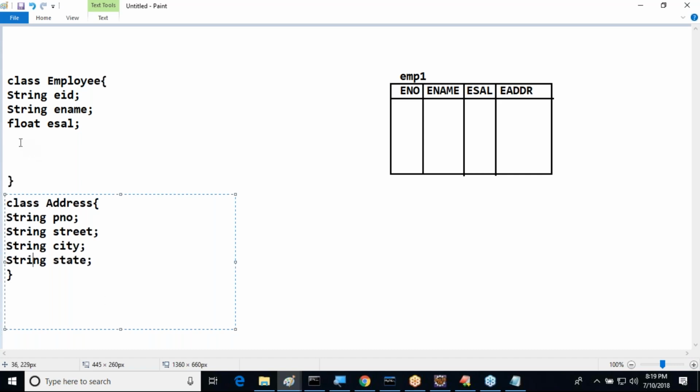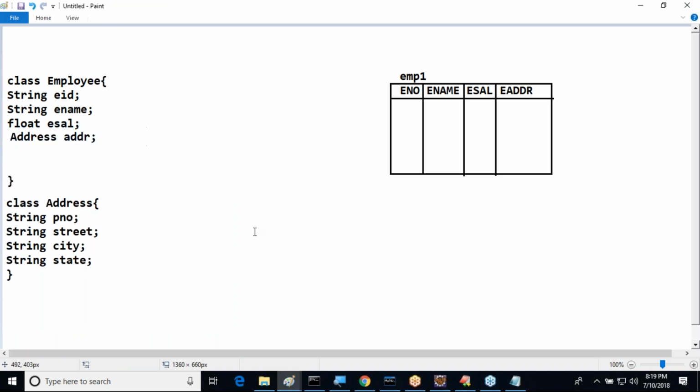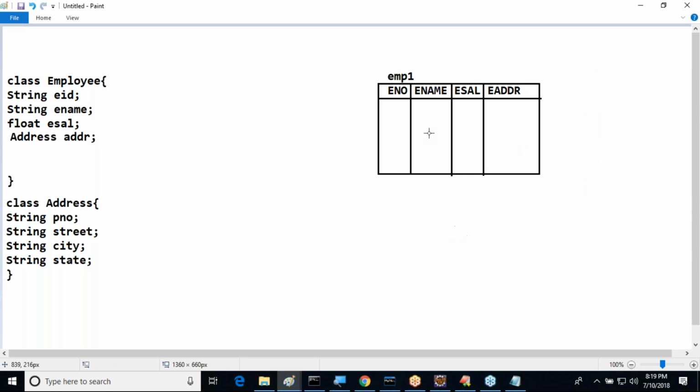Then immediately, in class Employee, we are going to declare it as Address EADDR directly, like this. Tell me, how are we able to represent this change in our database? In our database, what are we going to do? I'll take this one.